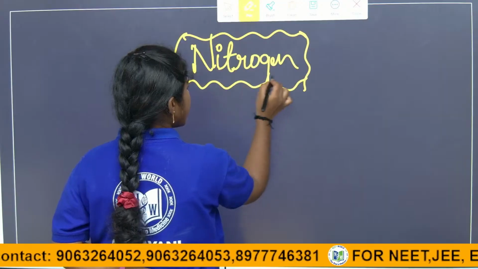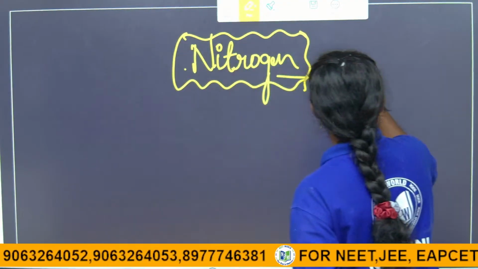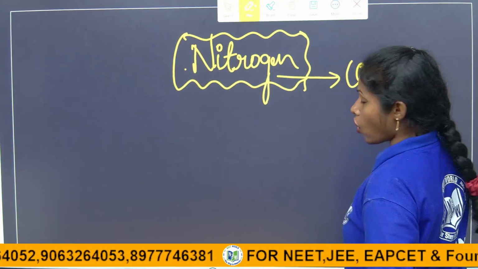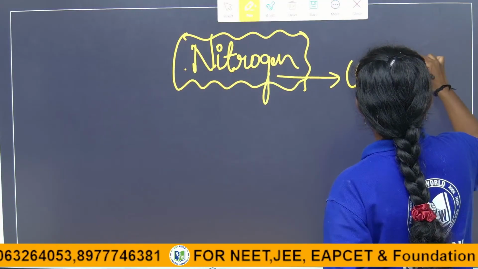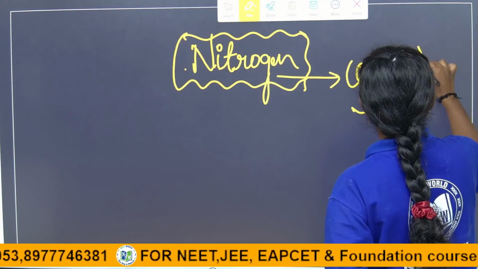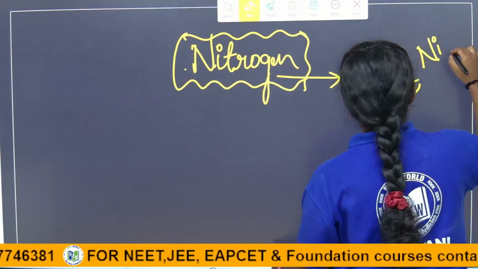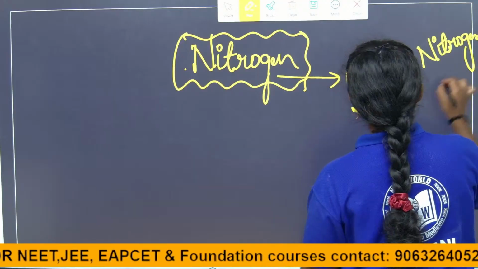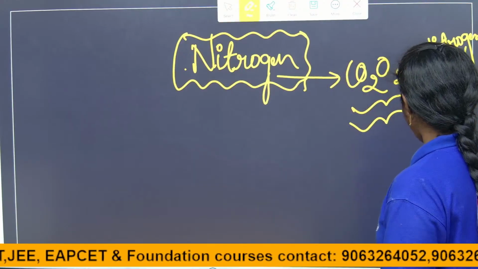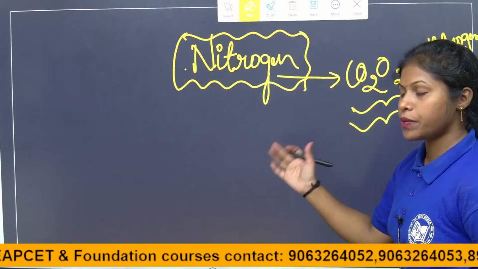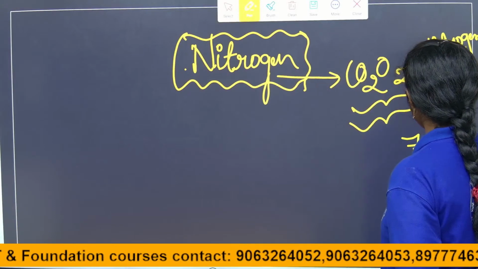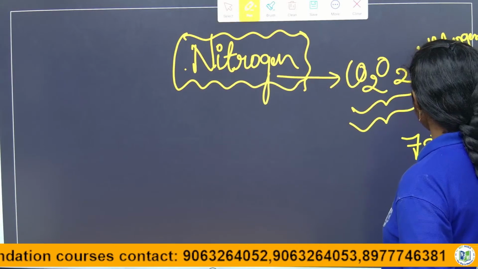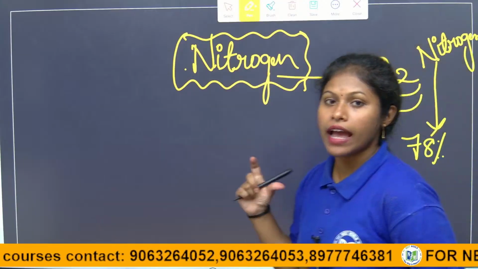It is present in air along with carbon dioxide and oxygen. Among all of them, nitrogen makes up overall 78% of the atmosphere.